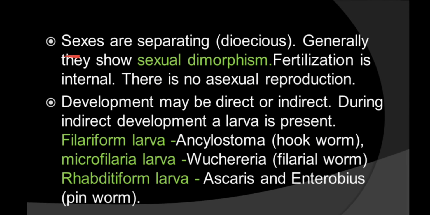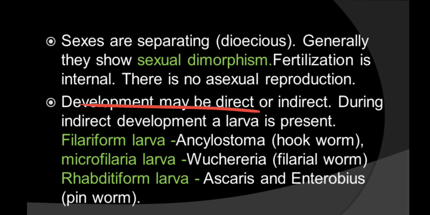Sexes are separate, dioecious. Dioecious means male and female are separate. They show sexual dimorphism, which I have shown you. Fertilization is internal, inside the body, and asexual reproduction is absent. So complexity is increasing in each and every phylum. Development may be direct or indirect. During indirect development, a larva is present.